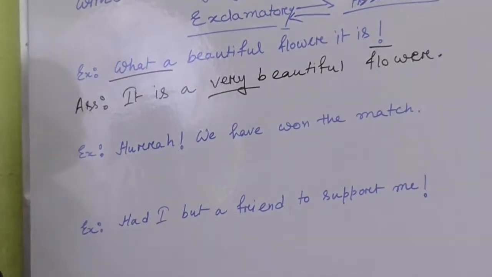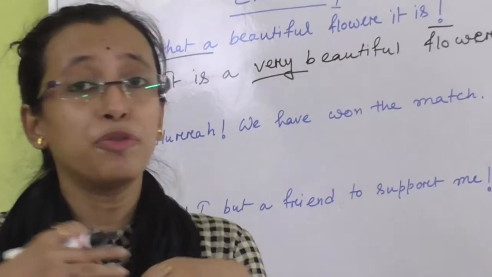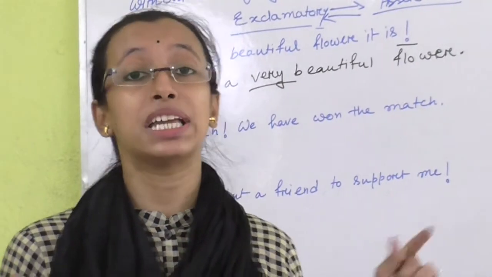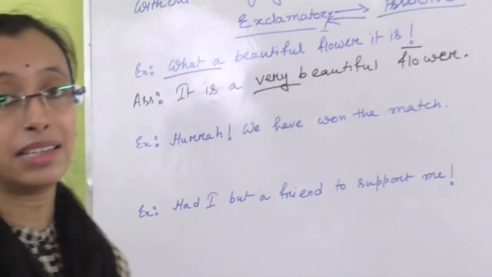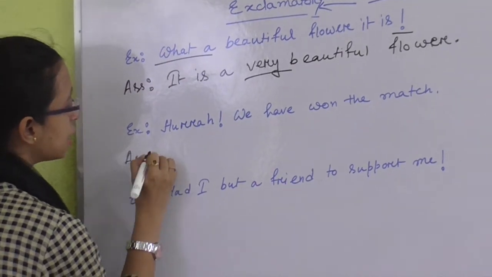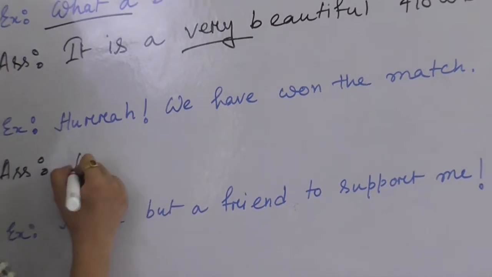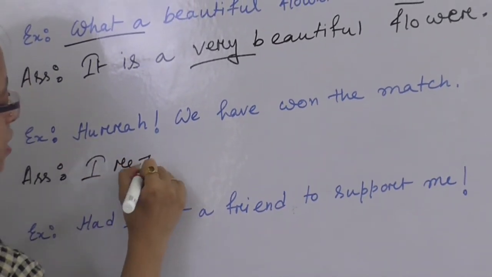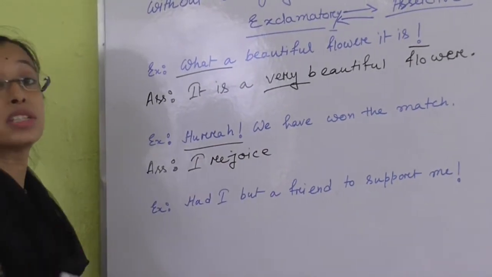So the next one, hooray. Hooray, we have won the match. Hooray, it means I am very much rejoiced. So it is my happiness. So how can I write it in assertive sentence? It is very easy to change it into assertive. I rejoice. Just write down the feelings. Hooray means rejoicing.